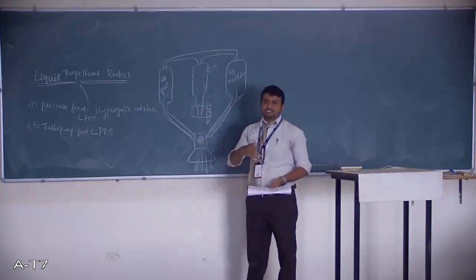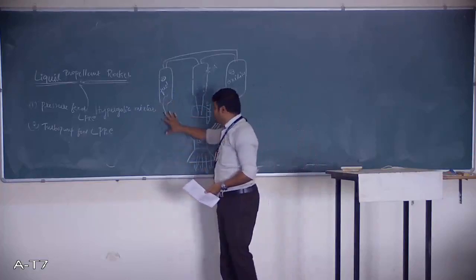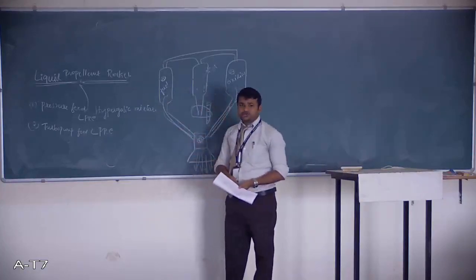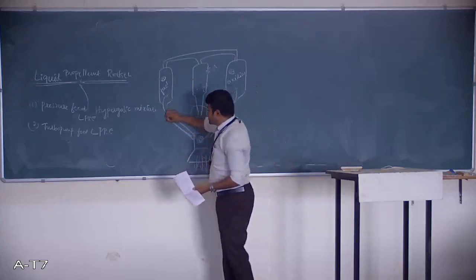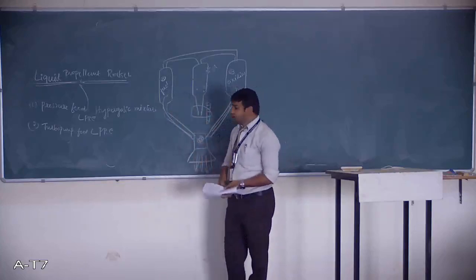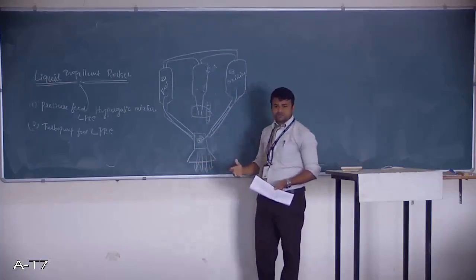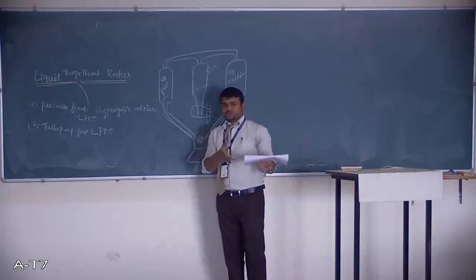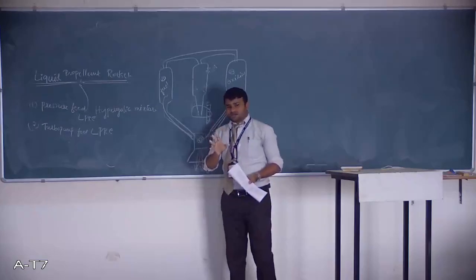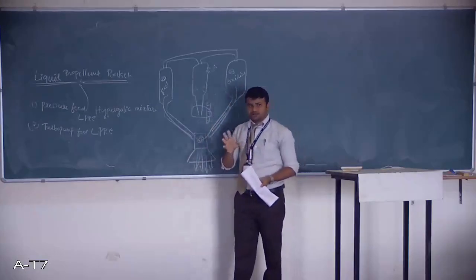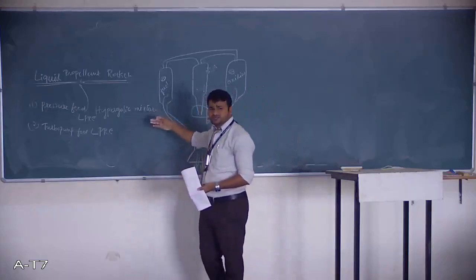That means the engine will shut off. So that is the reason we have to maintain the regular flow. And second thing, we should avoid corrosion or oxidation. Because so many pipes are there, they may get corroded or oxidized due to the fuel and oxidizer, because of the reaction between those particular pipes and the fuel or oxidizer. So we need to select such materials that do not get corroded or oxidized easily. So these are the limitations.